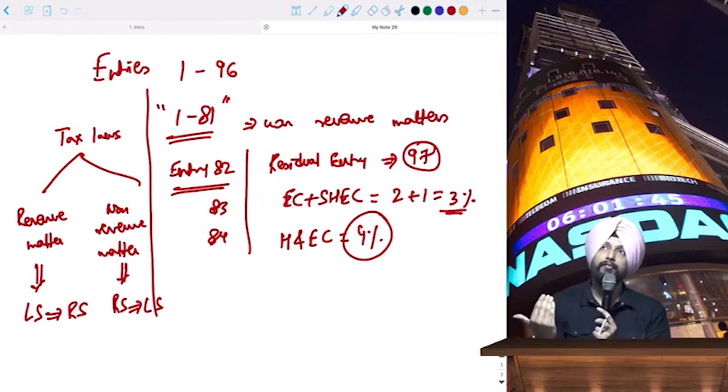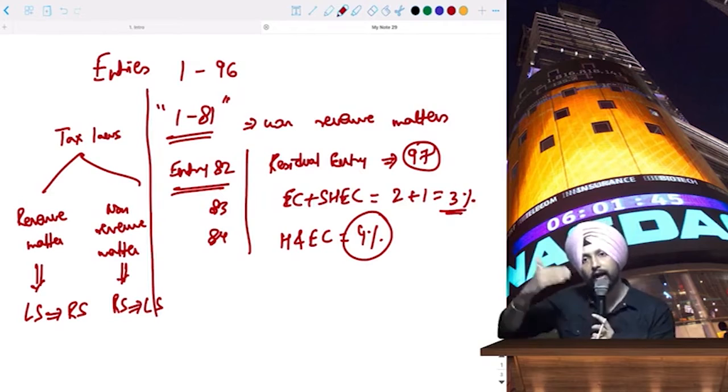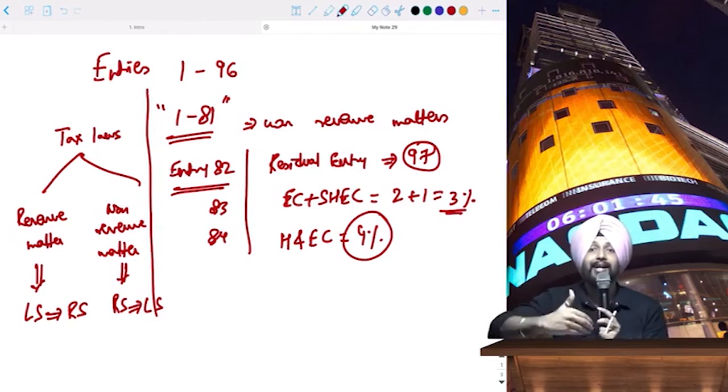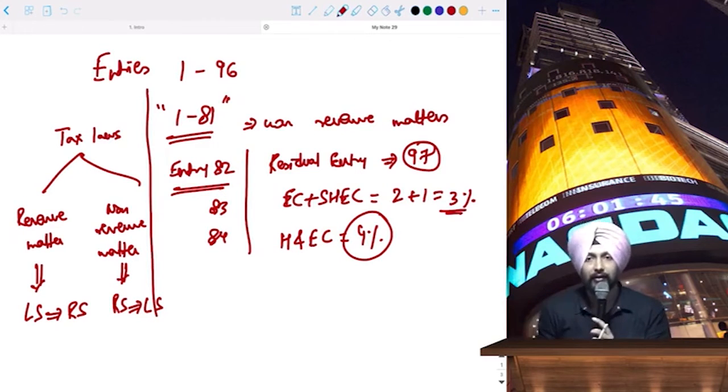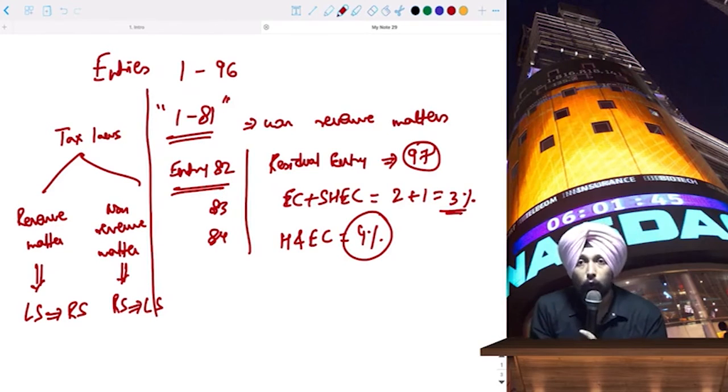Now, if there is a non-revenue matter, it does not directly impact us. Yeah, if you have a company or a firm, then it might affect you, through all those regulations applicable to the company, the firm or the HUF. But it does not impact you as far as taxability or tax payments are concerned. So any non-revenue matter first goes through the Rajya Sabha, and then it comes to the Lok Sabha. I hope you have understood this. Okay.